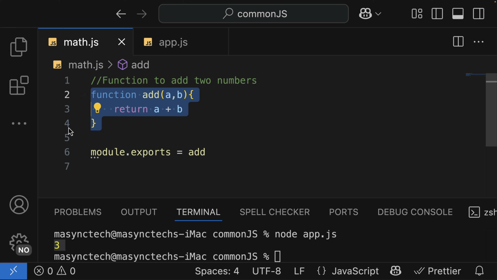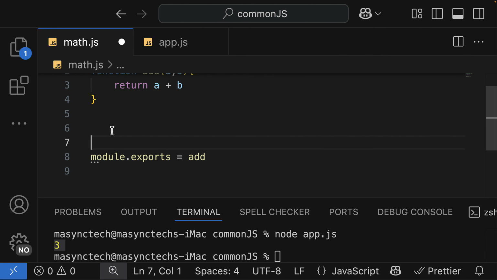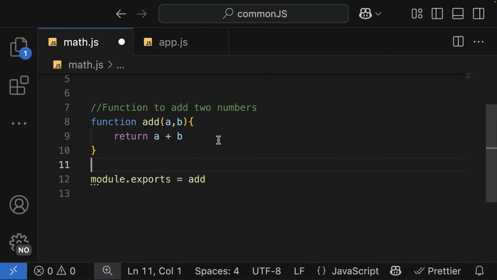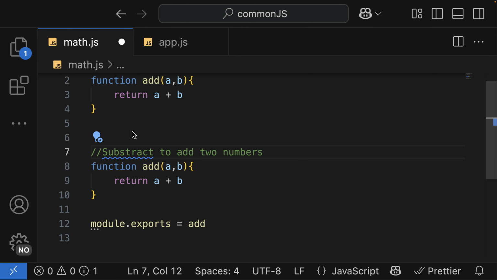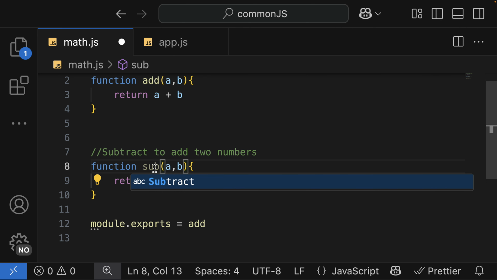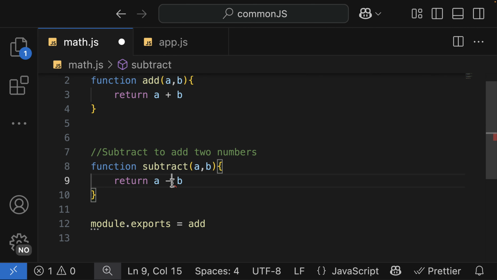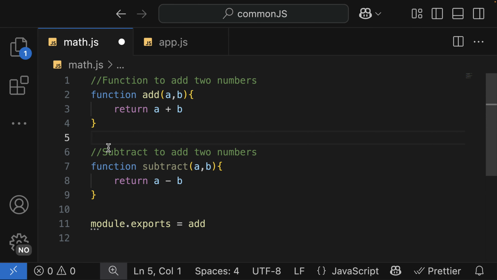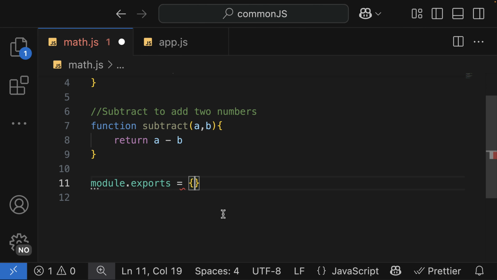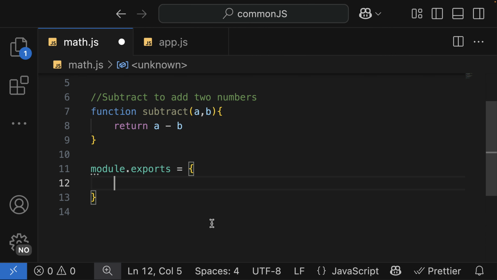Note that this file can have multiple functions. Apart from the add, we are going to have a function to subtract. I'm going to copy that, and then say subtract. The difference here is minus. And now we have 2 functions that we want to make global or accessible. Therefore, this format for exporting will not work. We need to export them as an object with key value pairs.